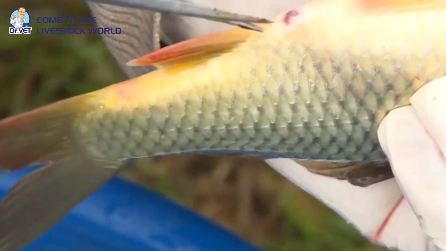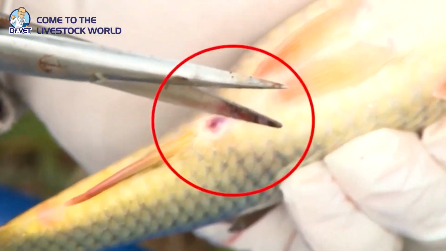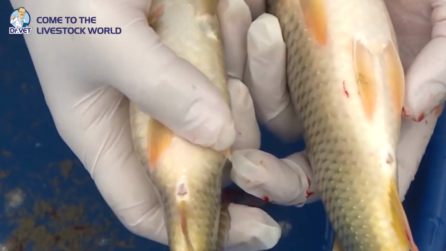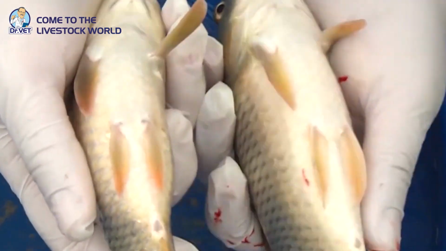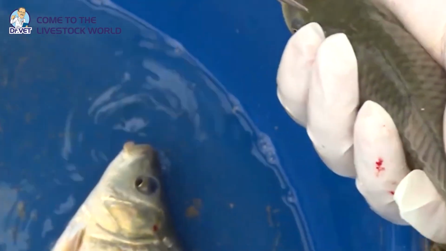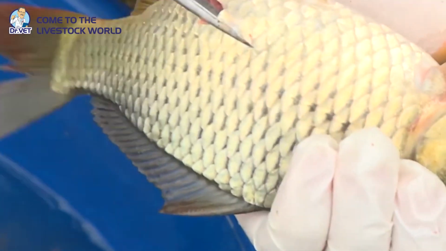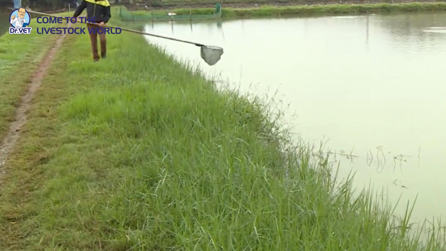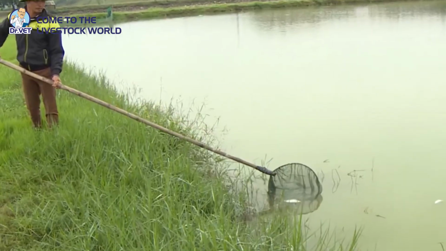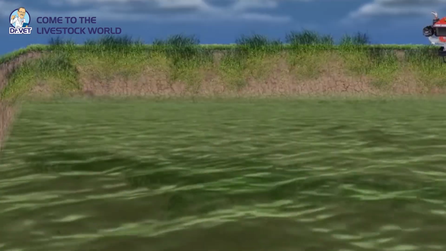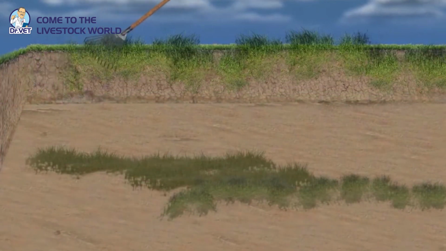Genetics or weak constitution. Some individuals may be susceptible to this disease due to genetic factors or poor resistance of the digestive system. About symptoms of the disease. Swollen belly. Fish with intestinal cysts often have a distended belly due to fluid accumulation in the cyst, constipation, or poor digestion. Fish may have difficulty digesting feed, showing signs of constipation, no excretion, or abnormal stools.